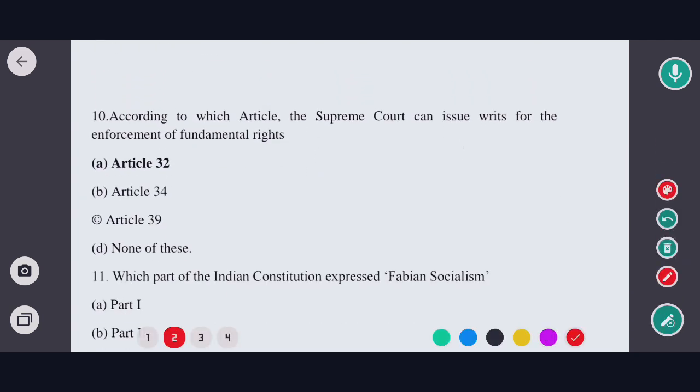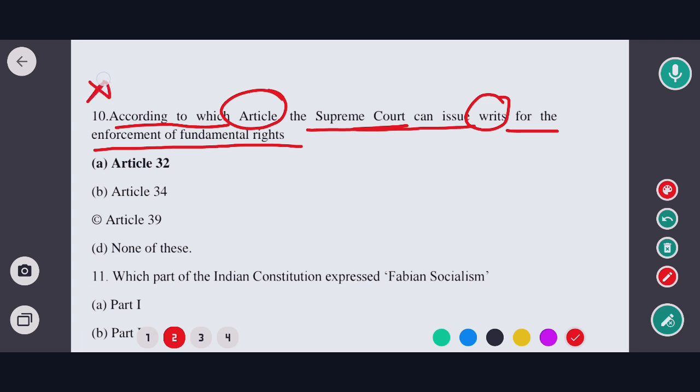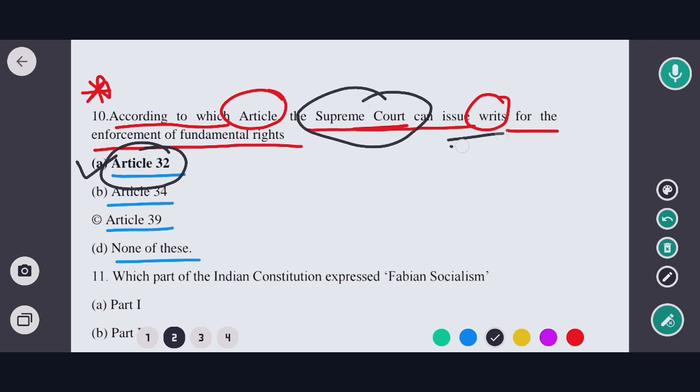So the next question is, according to which article can the Supreme Court issue writs for the enforcement of fundamental rights? Very important question. The options are Article 32, Article 34, Article 39, and none of the above. In this case, the correct option would be option A, that means Article 32. Article 32 of the Indian Constitution empowers the Supreme Court to issue writs for the enforcement of fundamental rights.